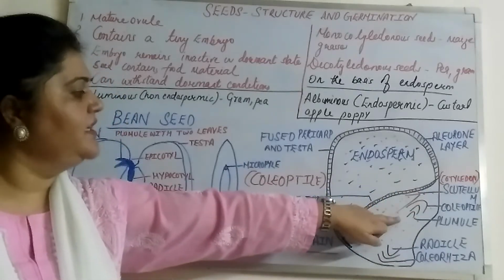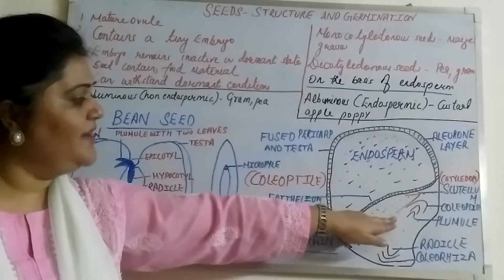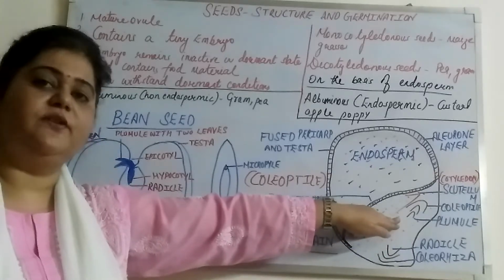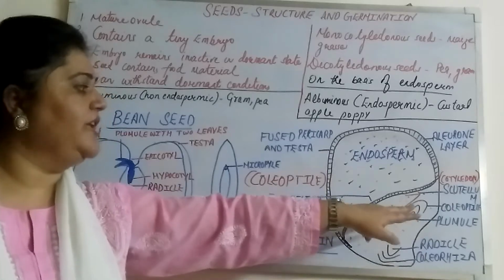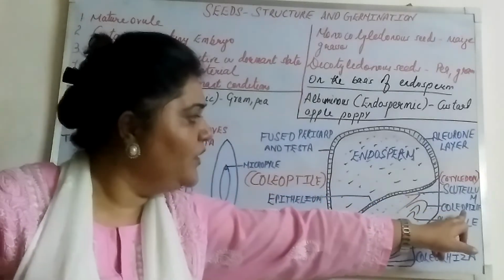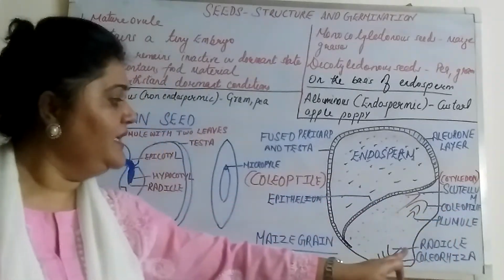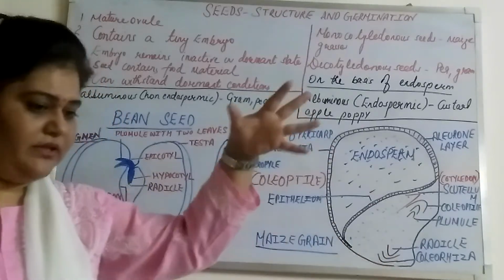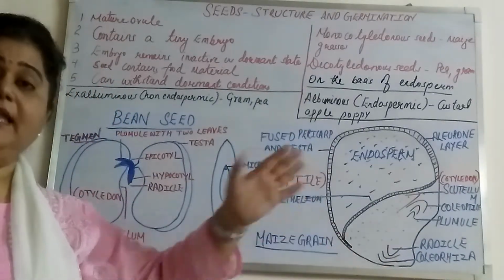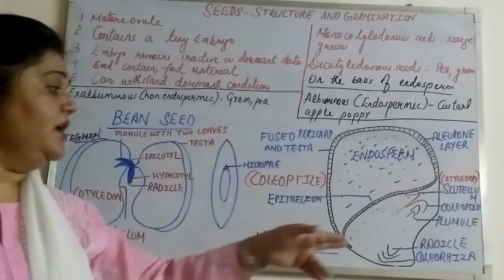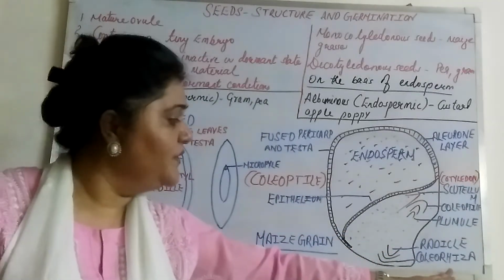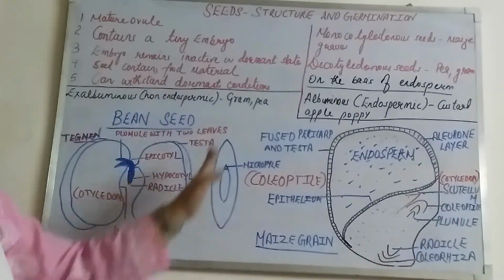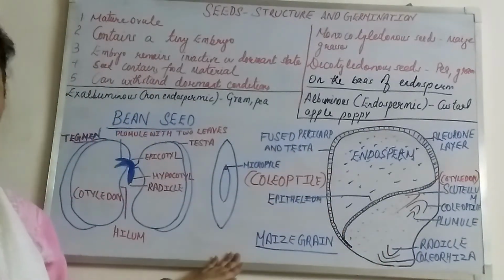Here on the upper side we have the plumule, which will later develop into the shoot. This plumule is covered by a protective sheath known as the coleoptile. And here we can see the radicle on the lower portion, which will later develop into roots. It is also covered by a protective sheath known as the coleorhiza. So this is the whole structure of the maize grain.